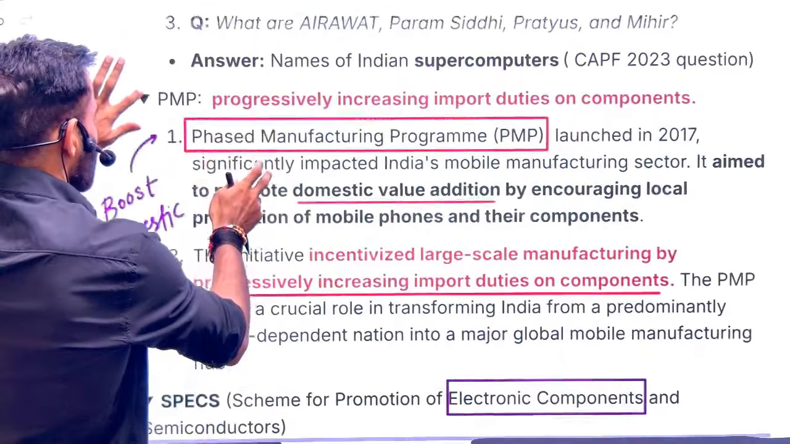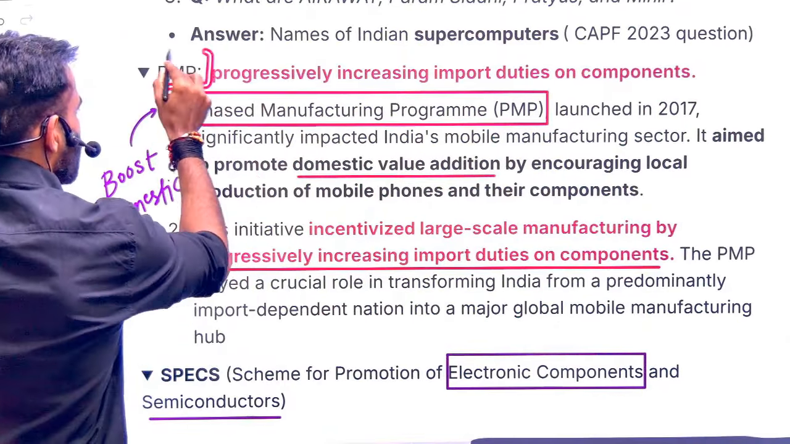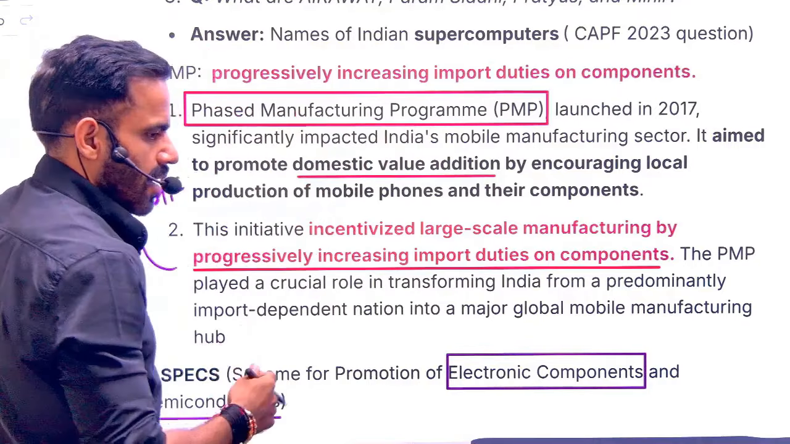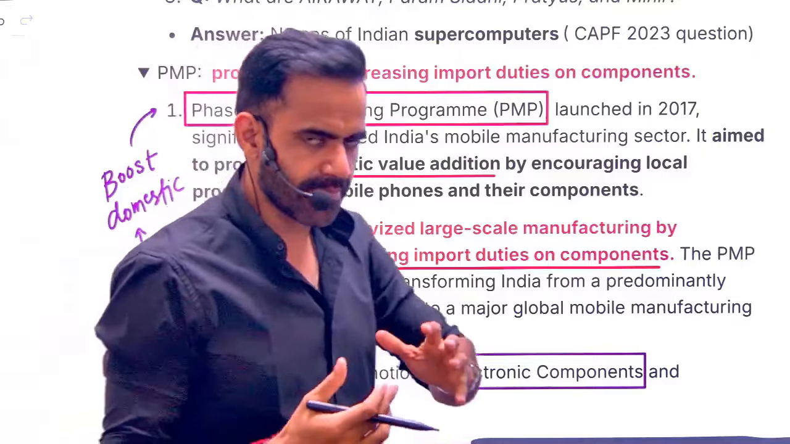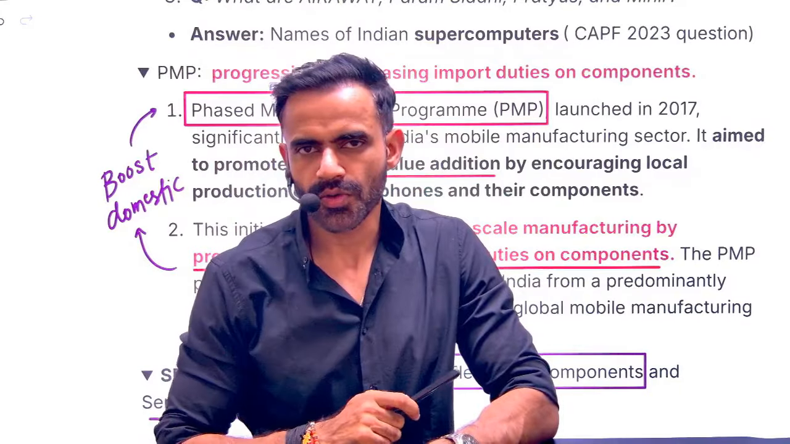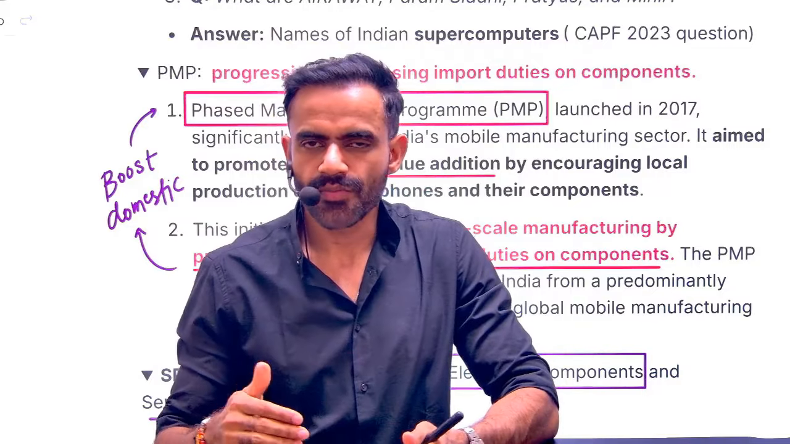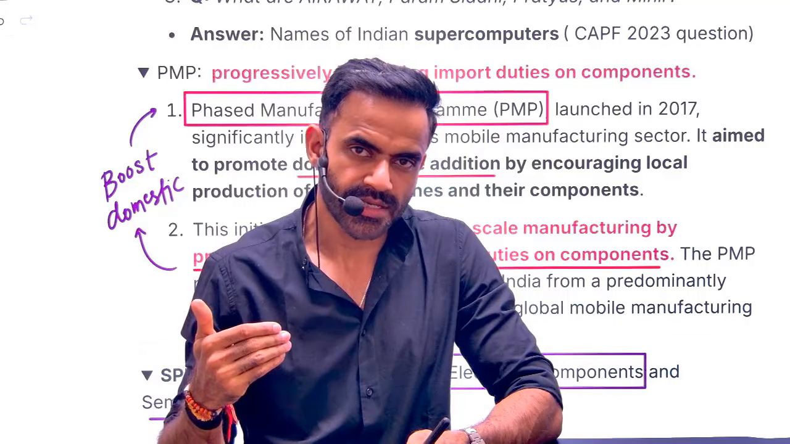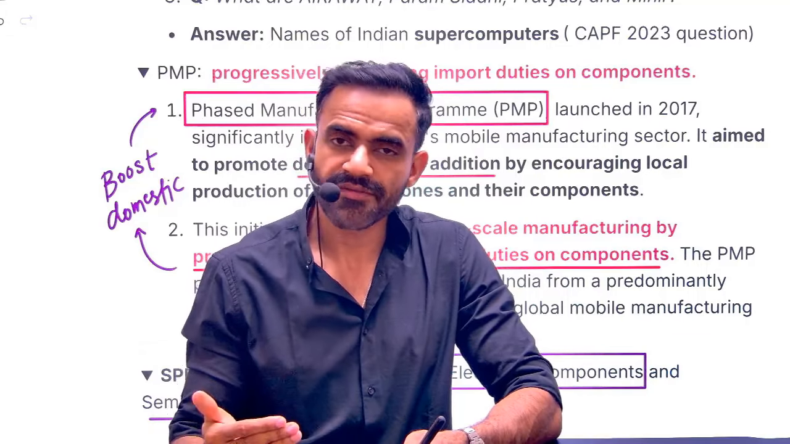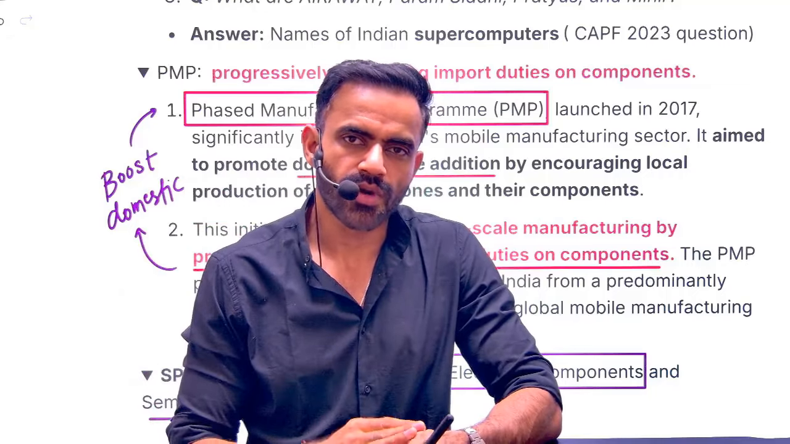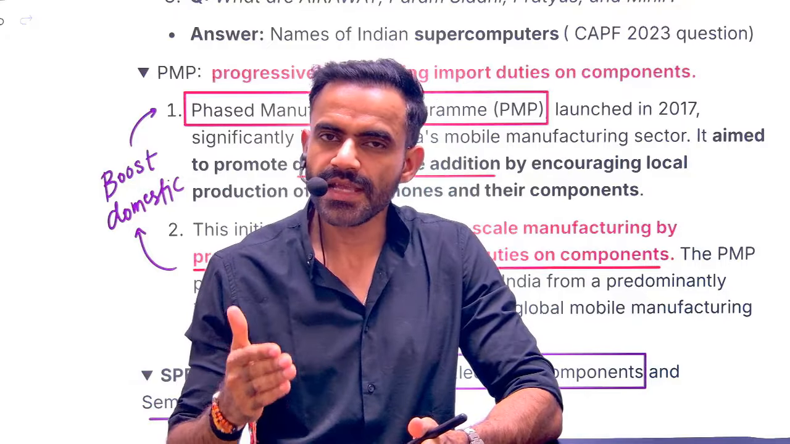Next is related to the PMP scheme. What is PMP? It is phased manufacturing program. Understand it this way. Let's say we are importing these pens. Now we are dependent on import. So what government is trying to do? Government is trying to create an environment so that we can manufacture these pens in our country. If we will manufacture it, our import dependency will go down. This is the concept of phased manufacturing.